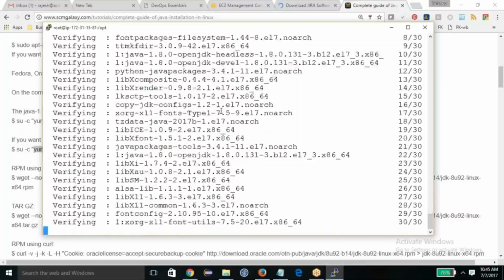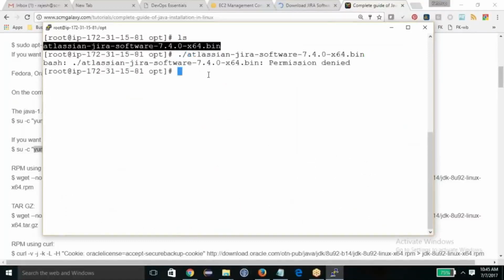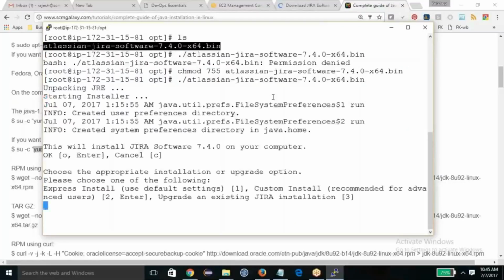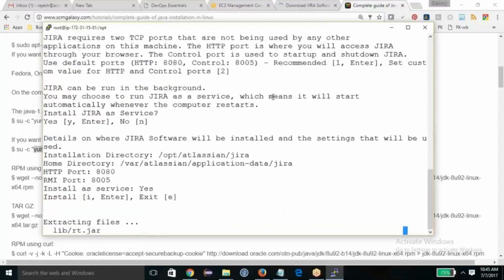Okay, now I have the Java install done, the JDK basically, and now I'm going to install Jira. chmod 755, I have to give the execute permission, and now keep pressing enter.